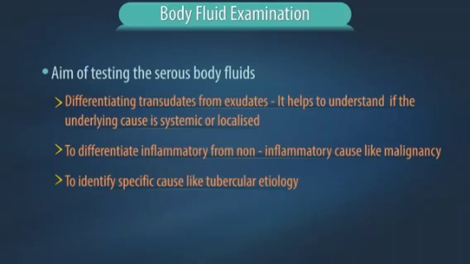It helps us to understand if the underlying cause is systemic or localized. The criteria vary for each type of serous fluid. It also helps to differentiate inflammatory from non-inflammatory causes like malignancies, and to identify specific causes like tubercular etiology.